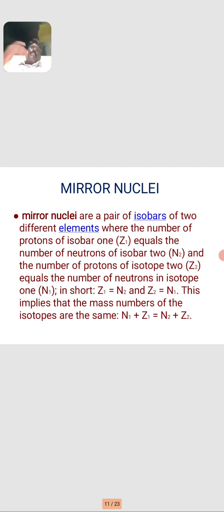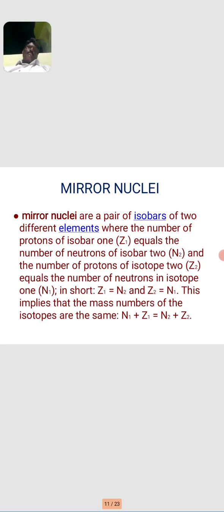Then mirror nuclei. The mirror nuclei are a pair of isobars of two different elements where the number of protons of isobar 1 is equal to the number of neutrons of isobar 2, or the number of neutrons of isobar 1 will be equal to the number of protons of isobar 2. Therefore n1 plus z1 is equal to n2 plus z2.